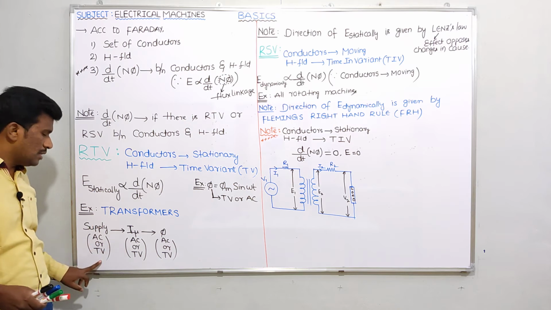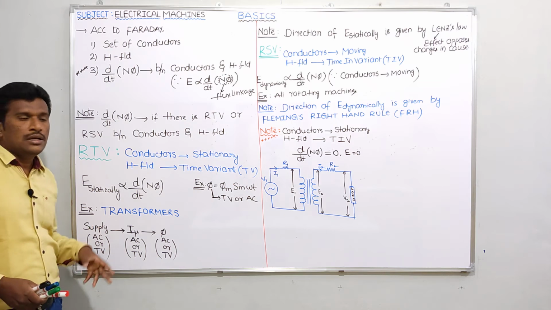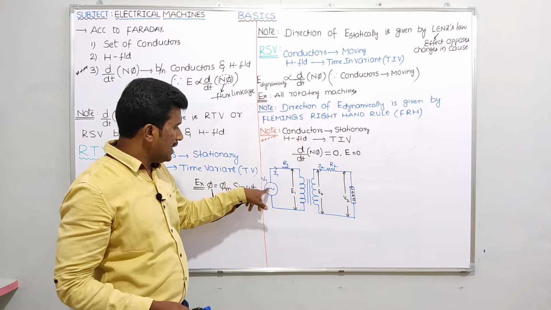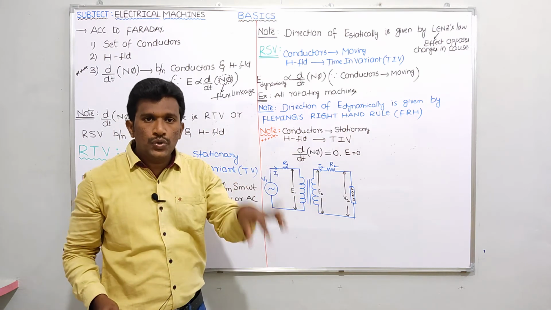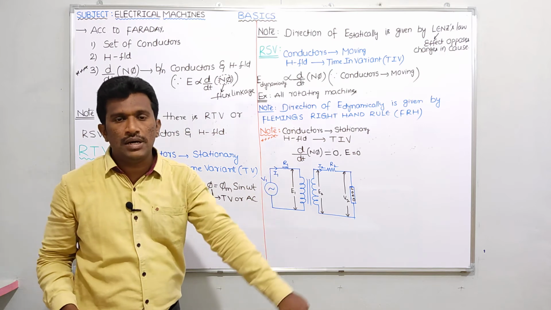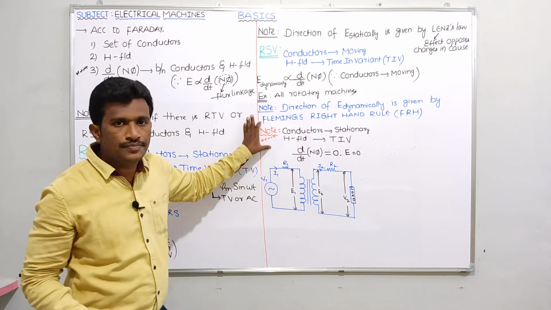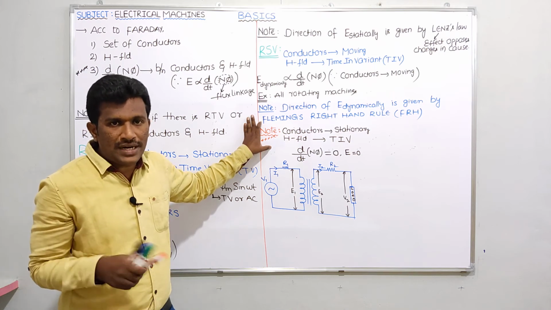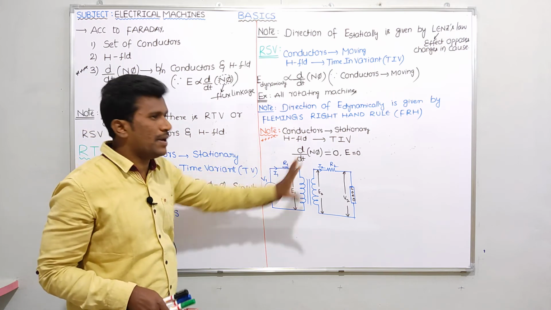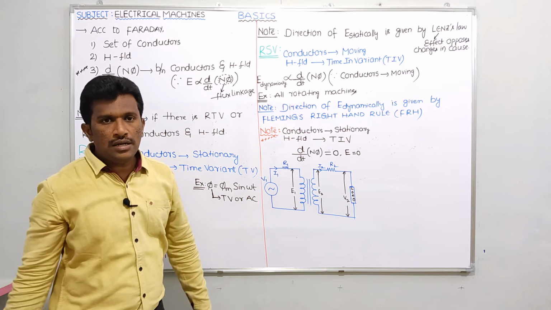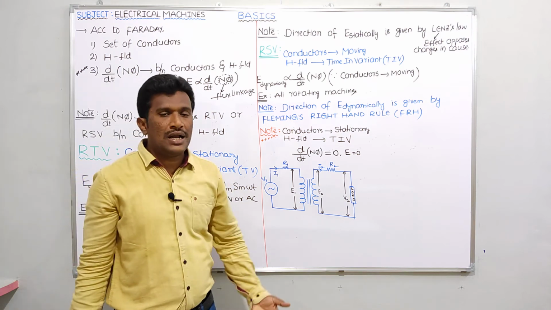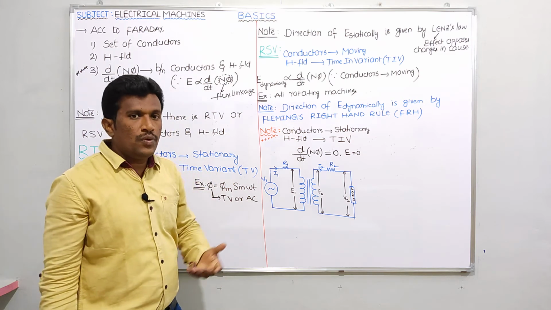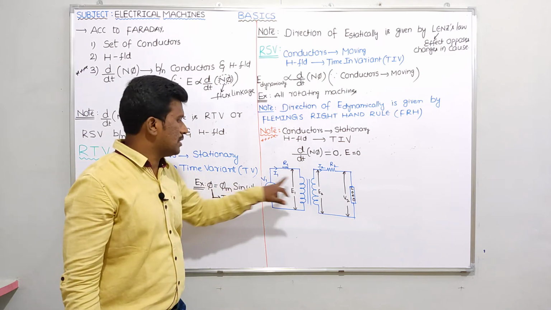If the supply is time invariant, then the magnetic field is time invariant, which means instead of connecting an AC supply, you should give a DC supply to the transformer. That is only this note. Is it clear? That means indirectly I am asking the question, what will happen to the transformer if I connect a DC supply? Before explaining connecting a DC supply to the transformer, let me explain what will happen if an AC supply is connected to the transformer.